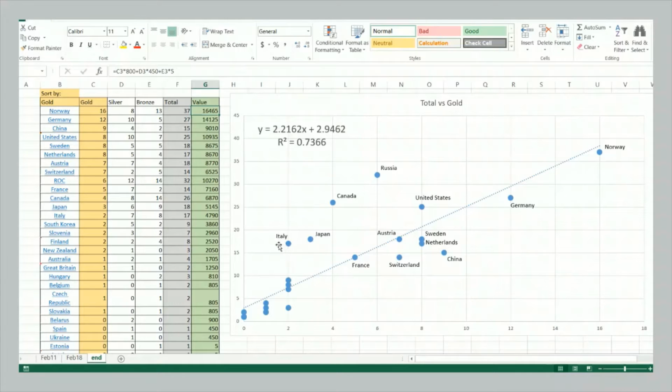Like if you look at Italy and Japan, countries that won that many total medals in the high teens, well, typically they won around 7 or 8 golds, but for Italy and Japan, they've won 2 and 3. If you look at Canada, countries that have won that many total medals, 25, or Russia, 32, right? So countries like that have typically won as many golds as Germany, right? 12-ish, or at least like 8, like the United States, 8 to 12, or even more in the case of Russia, right? Like 8 to 14. You'd expect them to have won that many gold medals, but they've only won 4 and 6 respectively.